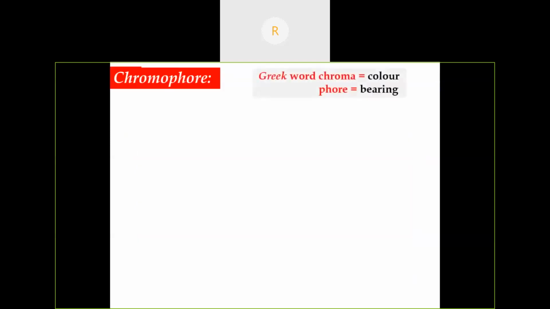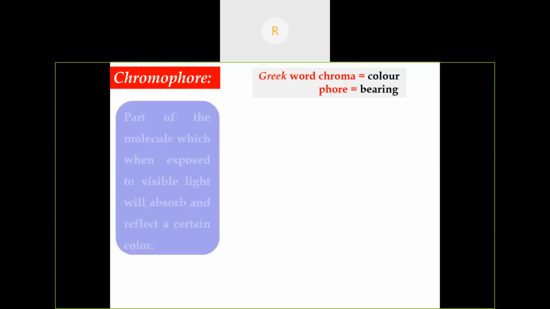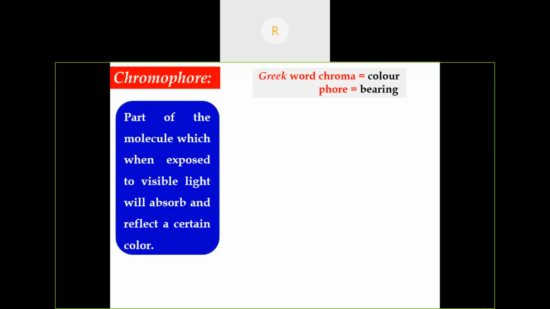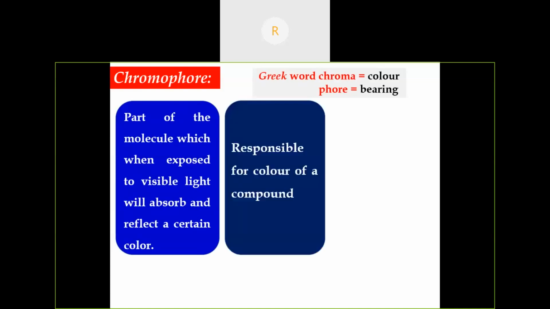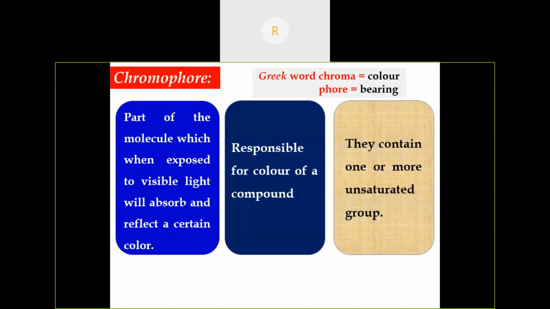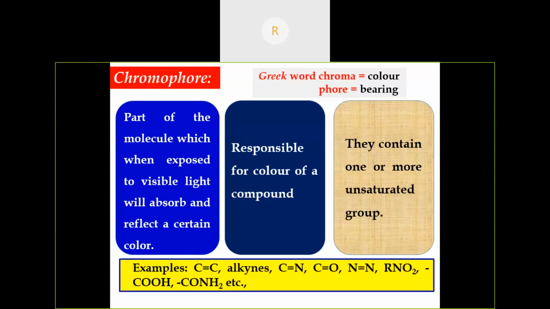So what do we mean by chromophore? In Greek, chroma means color and phore means bearing. It is a part of the molecule which, when exposed to visible light, absorbs some radiation and reflects a certain color. This is responsible for the color of a compound. For example, if a compound is colored, then there might be the presence of a chromophore. The essential criterion for a chromophore is that it contains one or more unsaturated groups. There might be a carbon-carbon double bond, a carbon-nitrogen triple bond (cyanide), a carbonyl group, or an azo bond, N double bond N. These are all examples of chromophores.